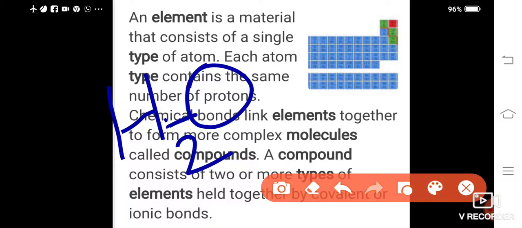Such types of molecules we call compounds, and these are compound molecules.